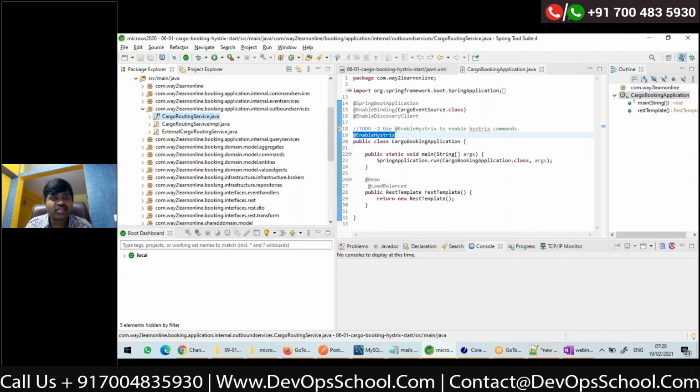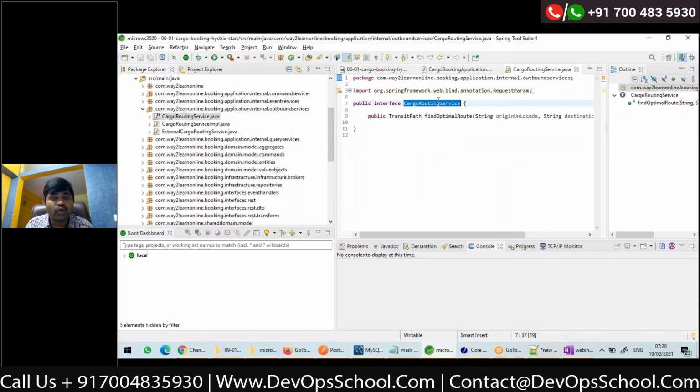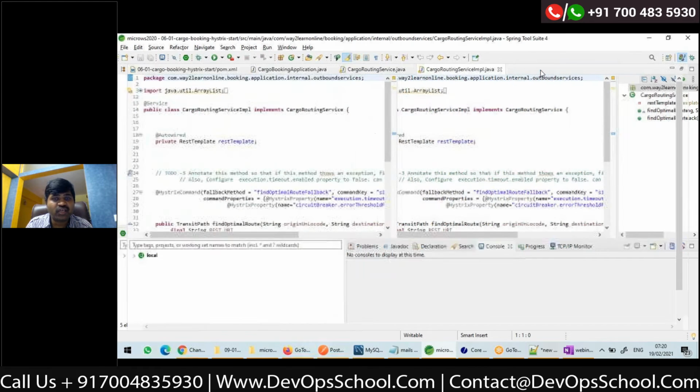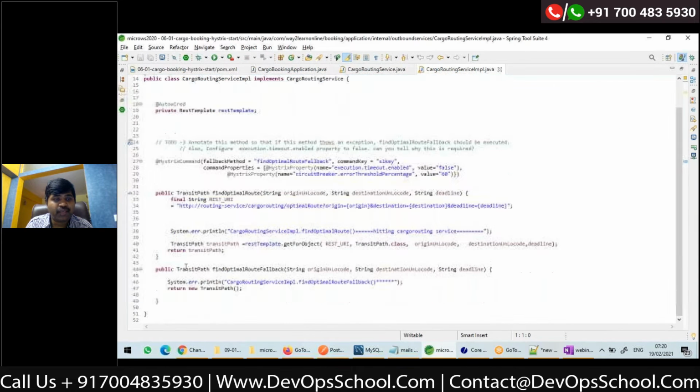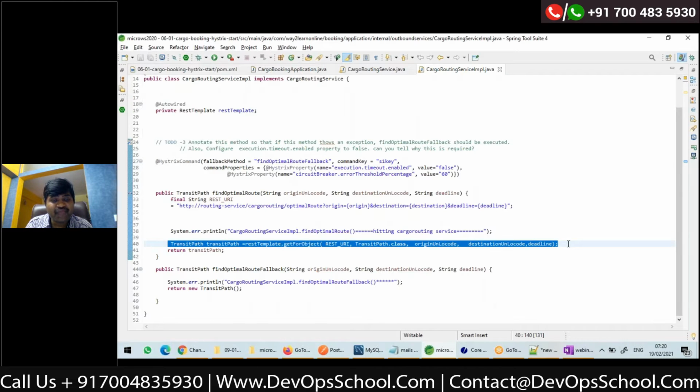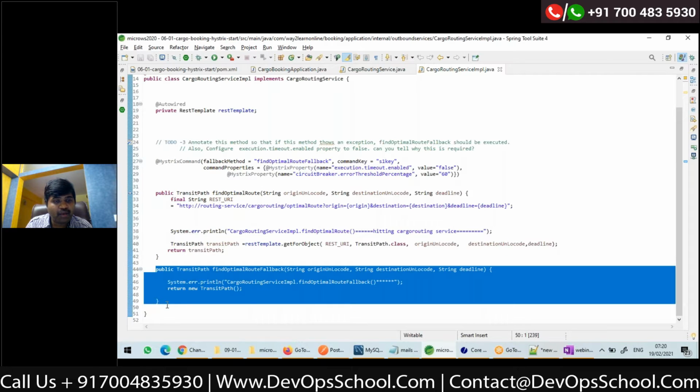I wrote an interface called cargo routing service, and this is the implementation. Here I have the logic to make the REST API call, but this call may fail. If an exception is thrown, I want this fallback logic to get executed.